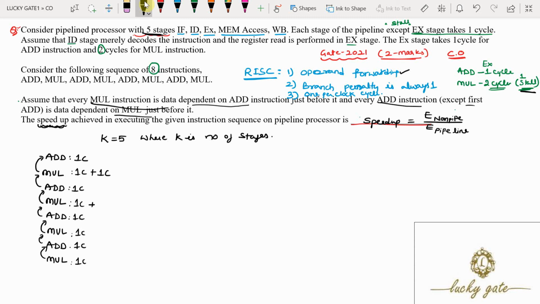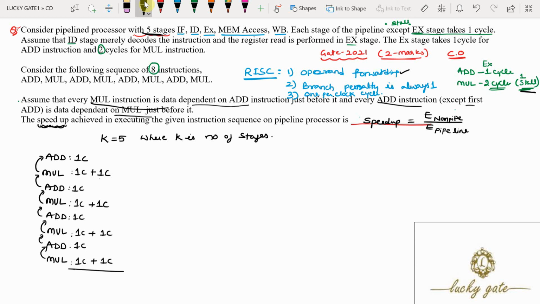So the number of cycles required will be one cycle for each instruction and one extra cycle required for mul because of a stall.